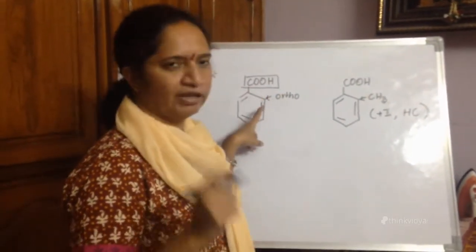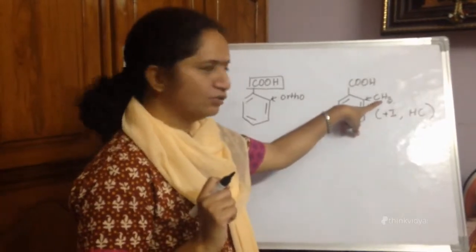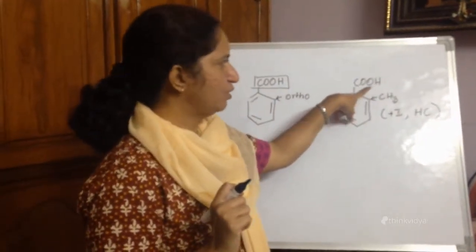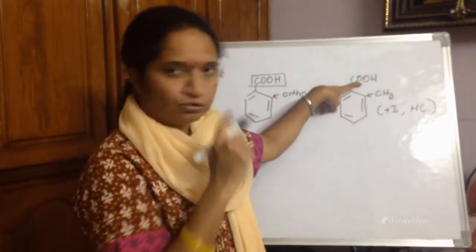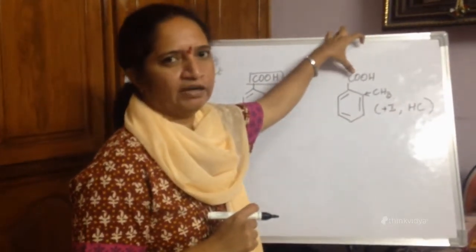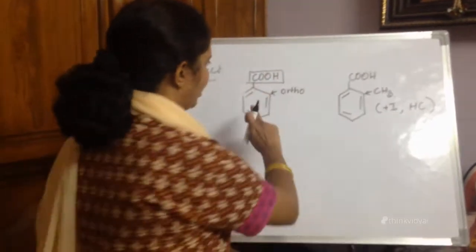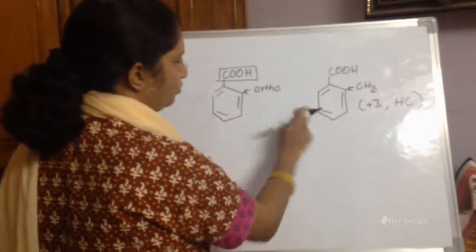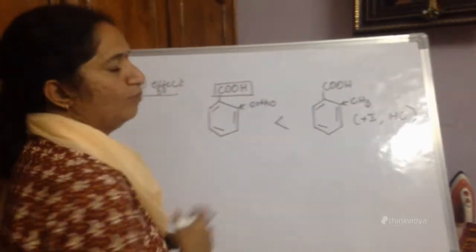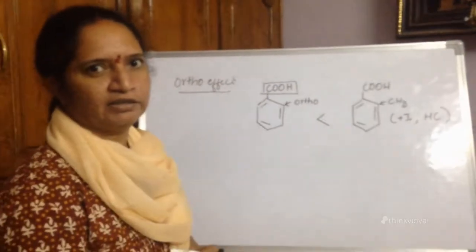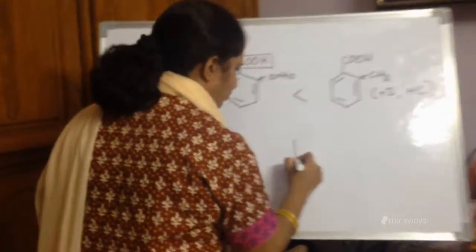When compared to benzoic acid itself, this group will push the carboxylic group out of the plane of benzene so that resonance is prevented, and it becomes more acidic. So when I compare the acidic character of these two, orthomethyl benzoic acid is found to be more acidic than benzoic acid itself.